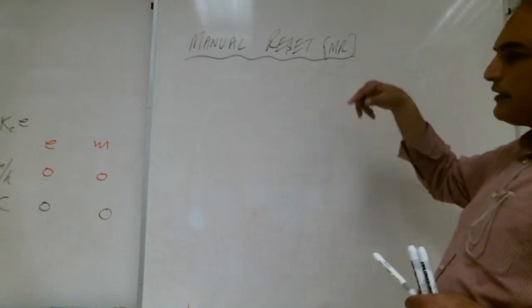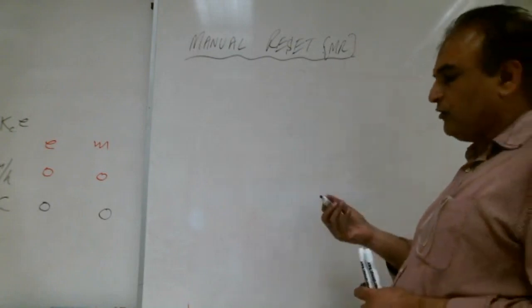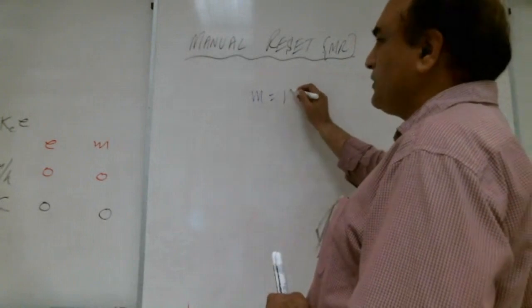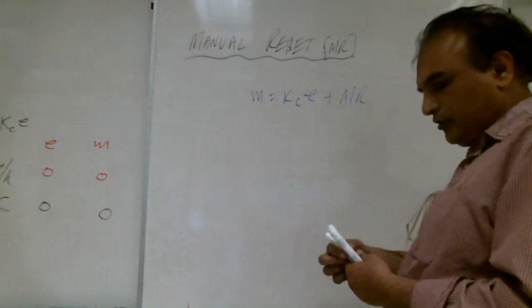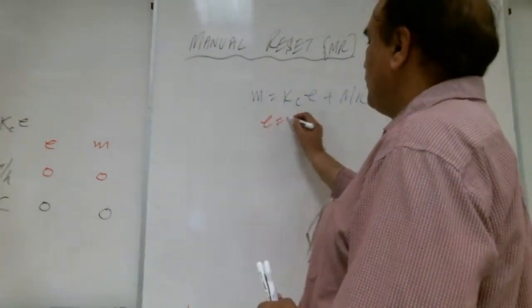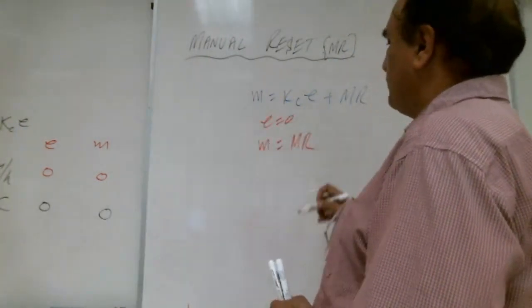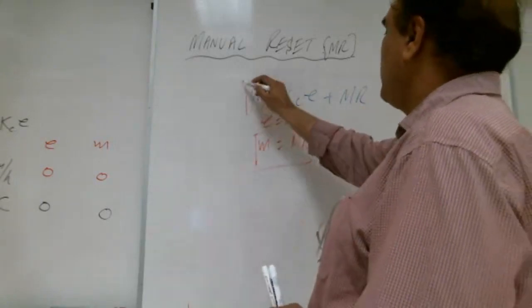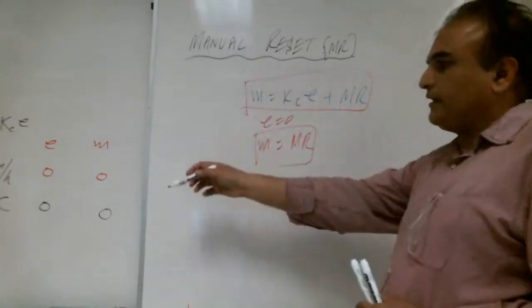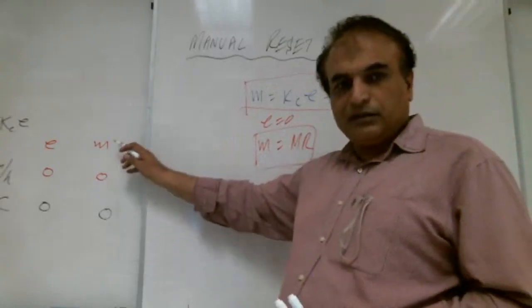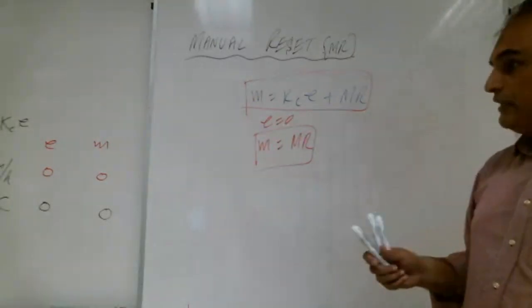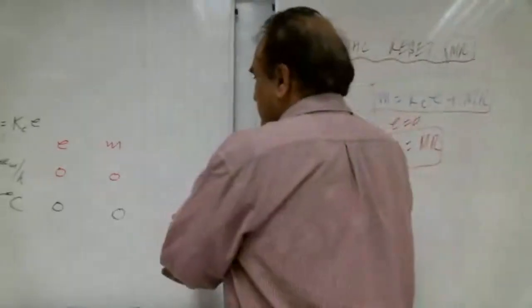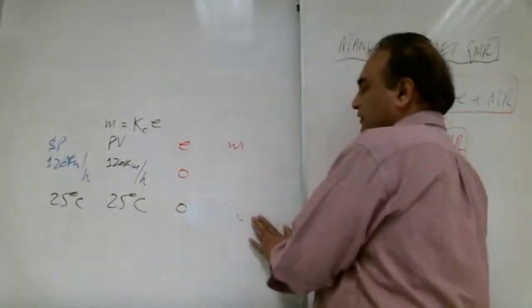So this term MR came from manual reset. So what we will do, we will add: M = KCE + MR. So if the error is 0, for example, the output is equal to MR. So now this formula is completed. Even when the error is 0, we have some output, maybe 10%, 20%, to make it work. Even if the error is 0, the output will not be 0.